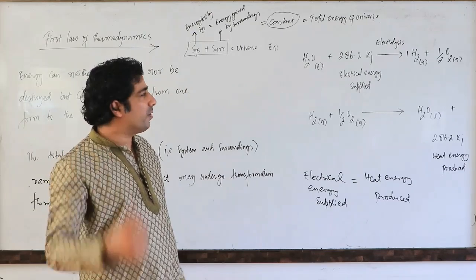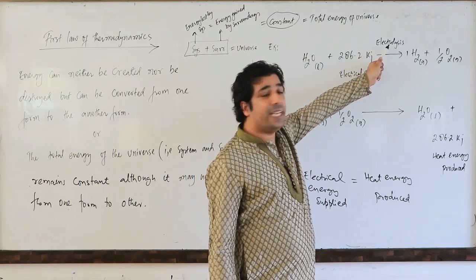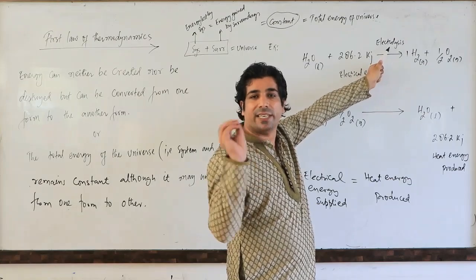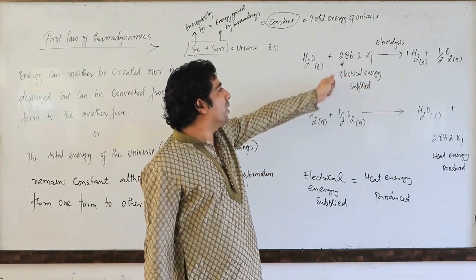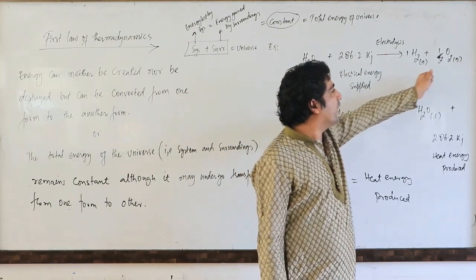And one more time I would like to explain. When you are breaking the water, you are doing electrolysis, breaking any substance by passing electric current. So how much energy are you supplying? 286.2 kilojoules. And now you are getting H2 and O2.